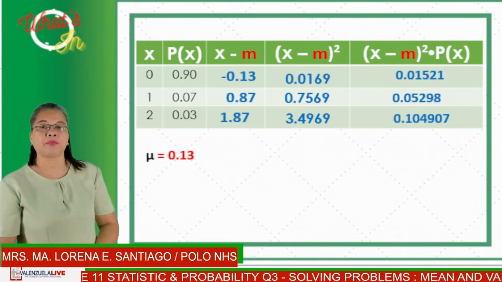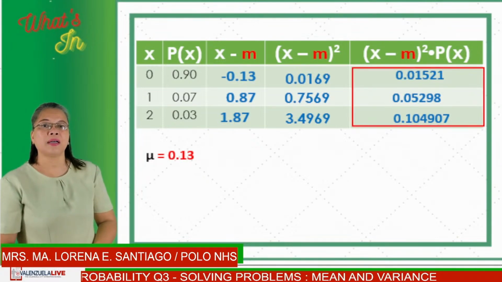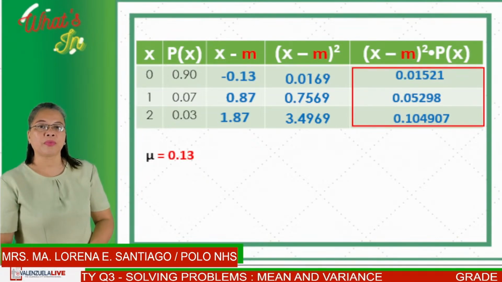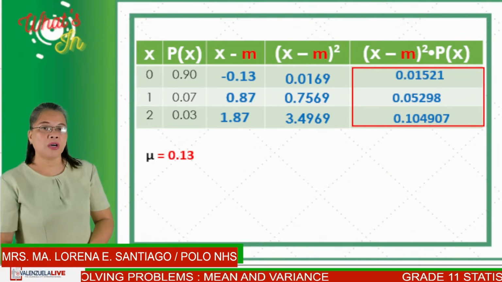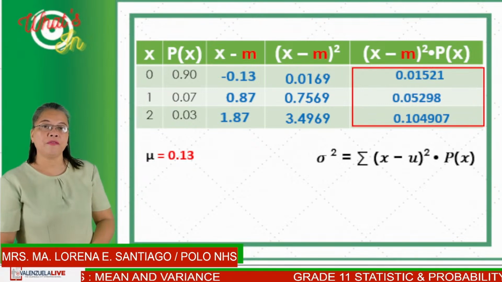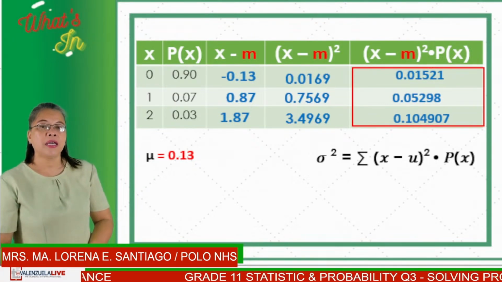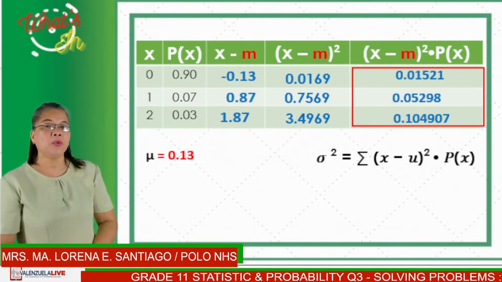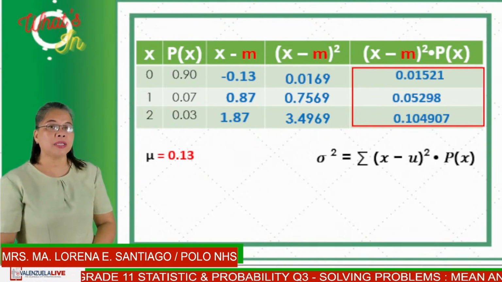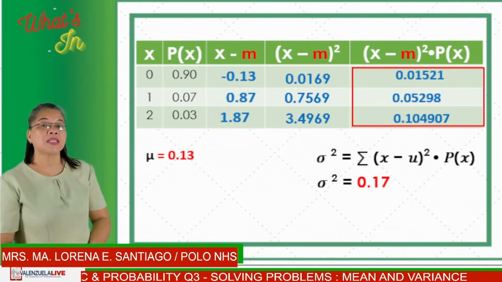And the product will be 0.104907. So to find the variance, all we need to do is add the last column. That is, because our formula for variance is the summation of the square of x minus mean times p of x. And using that formula, we will add all the items in the last column and we will get a variance of 0.17.